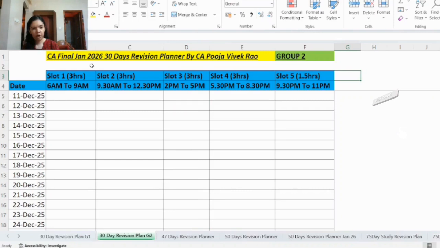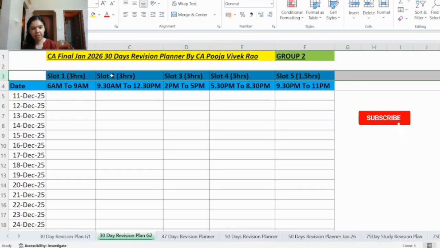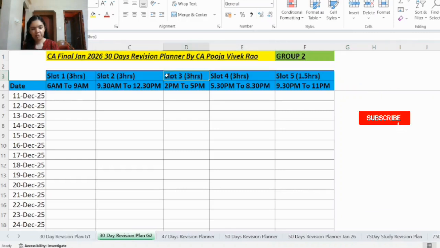Another important point is do keep sufficient break between each slot. Otherwise, if you are continuously studying throughout the day, you might get bored. And keep 6 to 7 hours for sleep also. Because if we sleep well, our mind will be fresh and it's very, very important to keep ourselves healthy during the study holidays as well as during the exam days.